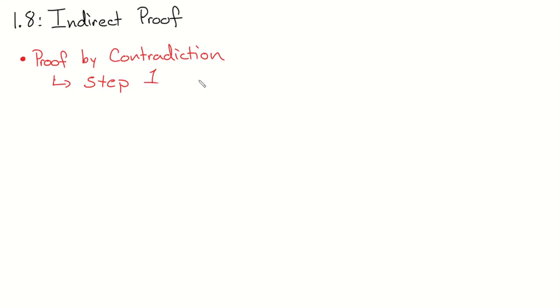Step 1, we will assume the conclusion is wrong. Now, there's another way that we could word this. If my conclusion is Q and it's wrong, then it's like we've negated it.